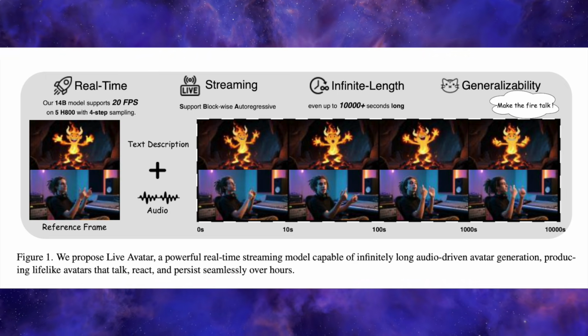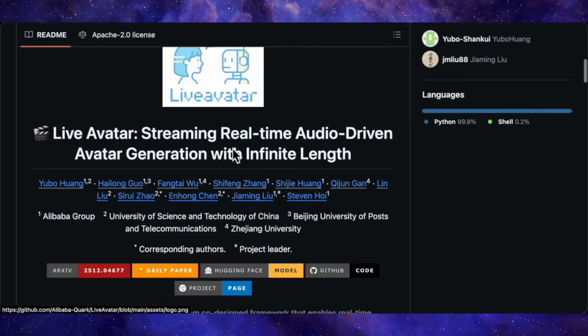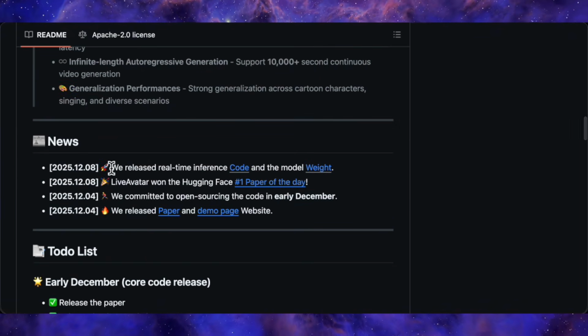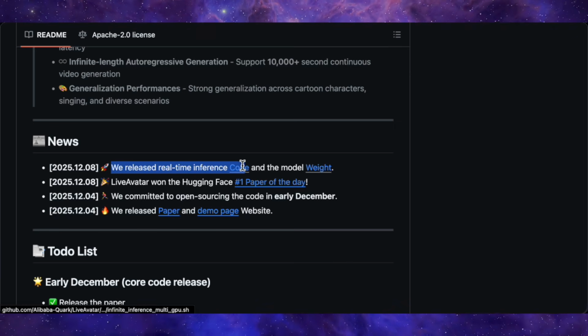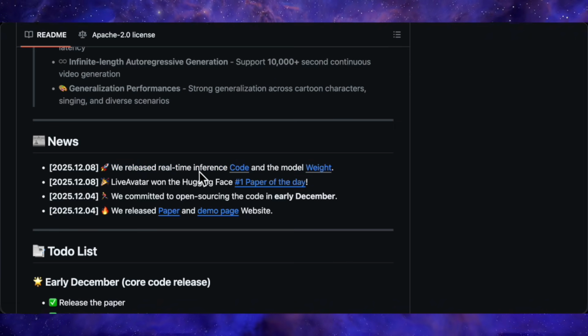In terms of availability, they've already released the real-time inference code plus the model weights so you can run the same 14B avatar model they use in the paper. For full real-time streaming at around 20 FPS, you should expect to need a serious multi-GPU setup similar to their reference configuration of 5 H800s.